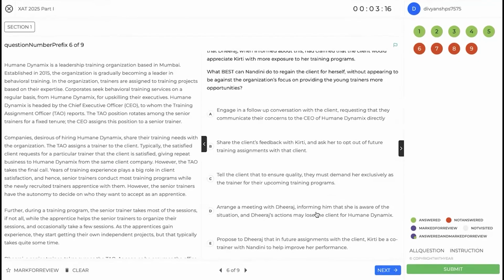Arrange a meeting with Dheeraj, informing him that she is aware of the situation and that Dheeraj's action may lose the client for human dynamics. This is a good option to have. Let's look at the other option. Propose to Dheeraj that in future assignments with the client, Kriti be a co-trainer with Nandini to help improve her performance. Between these two, this feels like a supportive way of handling things. You are saying give the client back to me and keep Kriti as a co-trainer so she can also learn from me. So this is a win-win. D is also an acceptable option, but E is a better one.